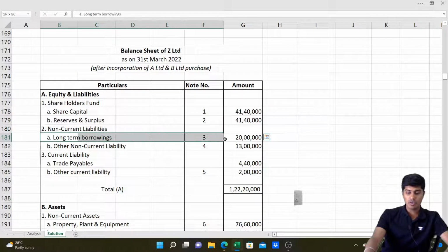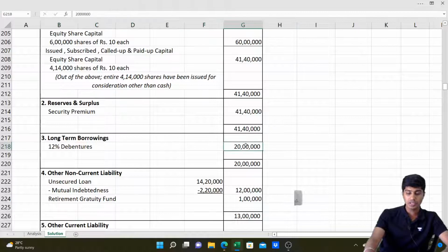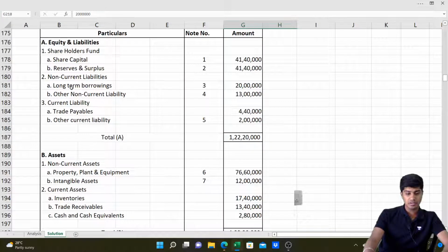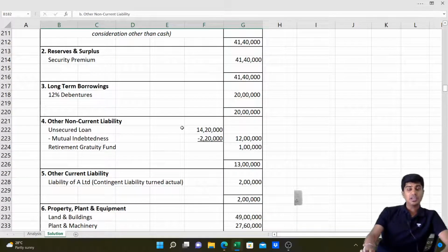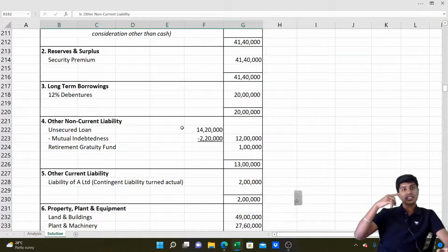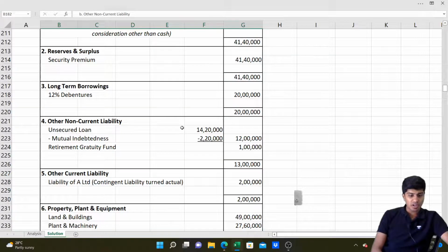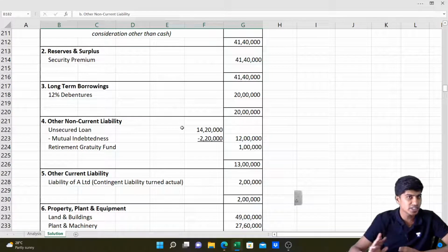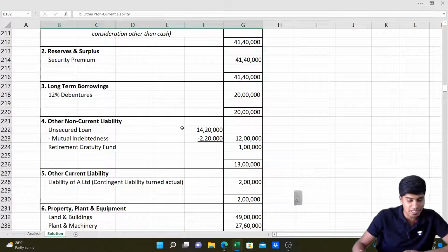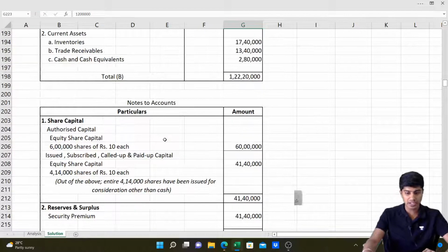Got it? Then we have long-term borrowings, 20 lakh. This is a new debentures issued to the debenture holders of the old company, 20 lakh. That is there in the journal entry. Then we have other non-current liability, 13 lakh. So this other non-current liability is this unsecured loan after adjusting for that mutual indebtedness, 2 lakh 20. And retirement gratuity fund is also payable at a later stage when the employee retires. So that is also considered as an other non-current liability. So if you put them together, we'll get 13 lakh. I have posted 13 lakh to balance sheet.